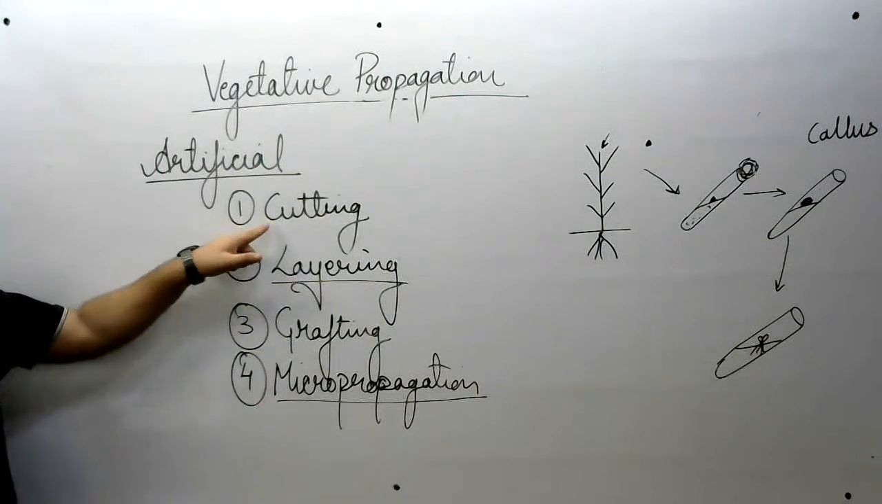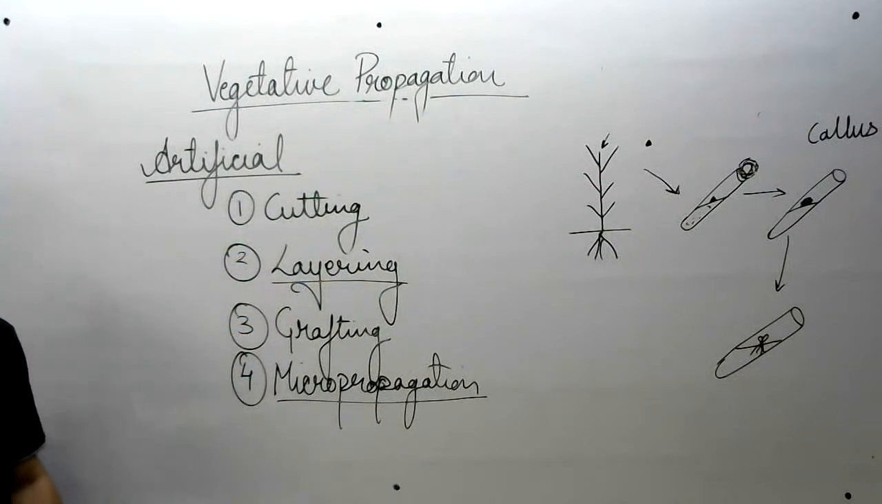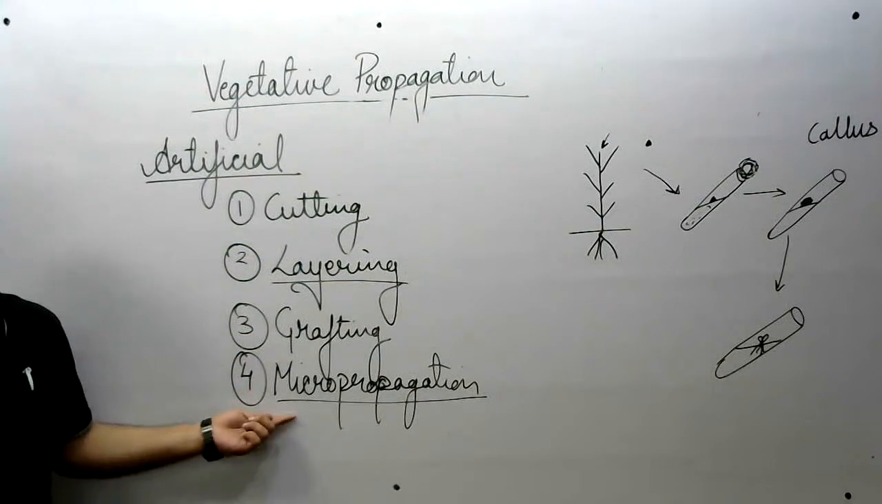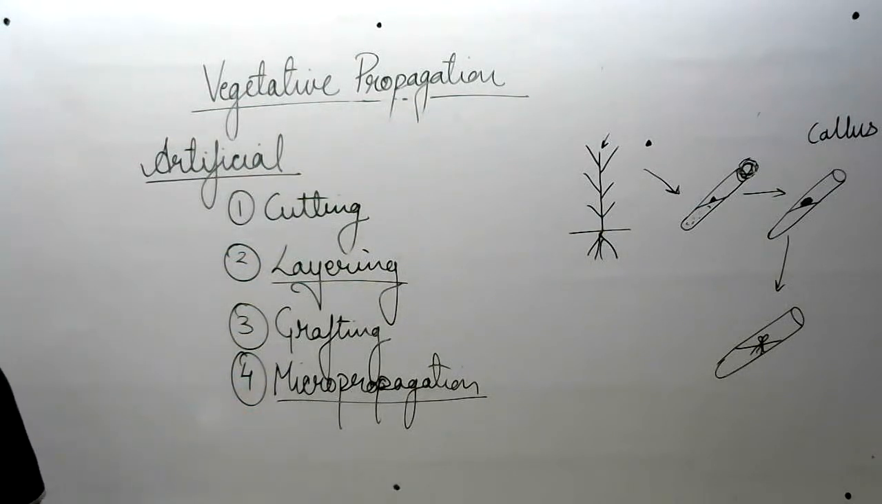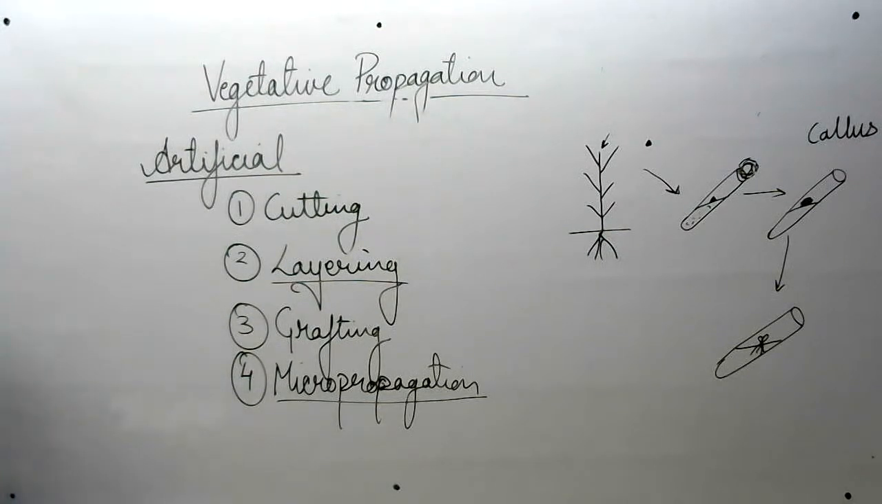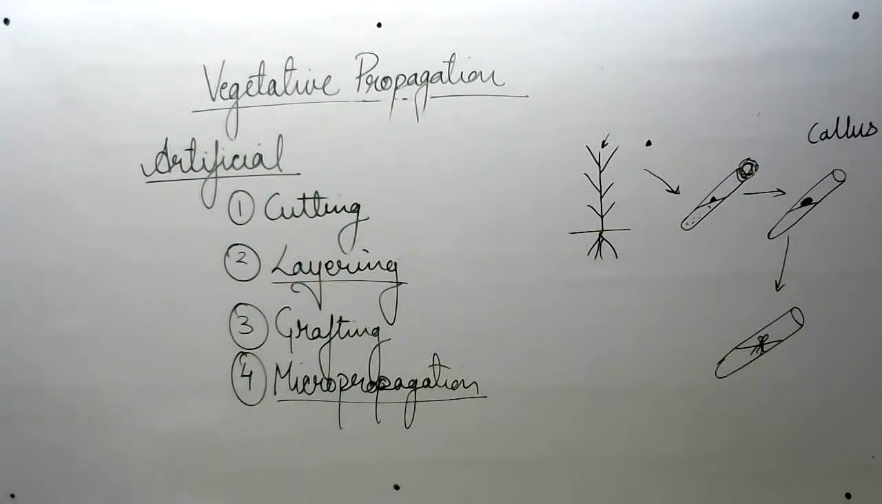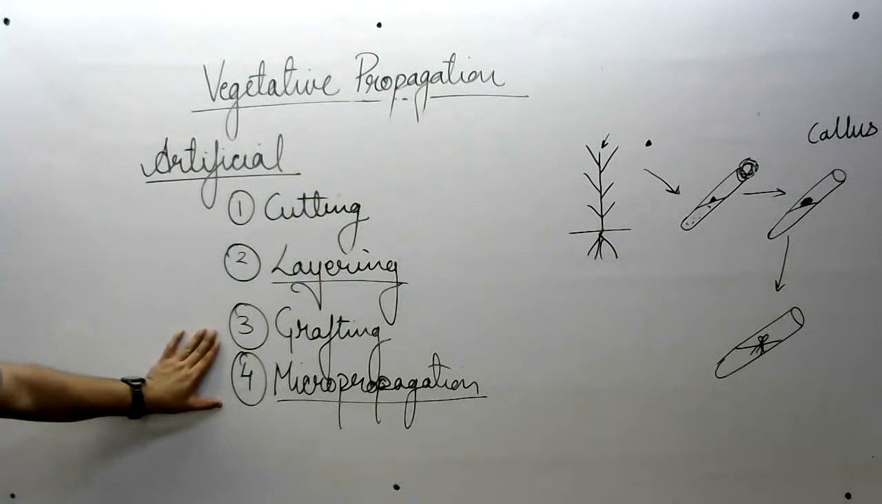Okay? Cutting, layering, grafting. You do not require any setup, but a complete laboratory is required for micro propagation. Yes, right. They are also known as clones of parent plant. Okay, same copy of parent plant. Right. So this is micro propagation technique.